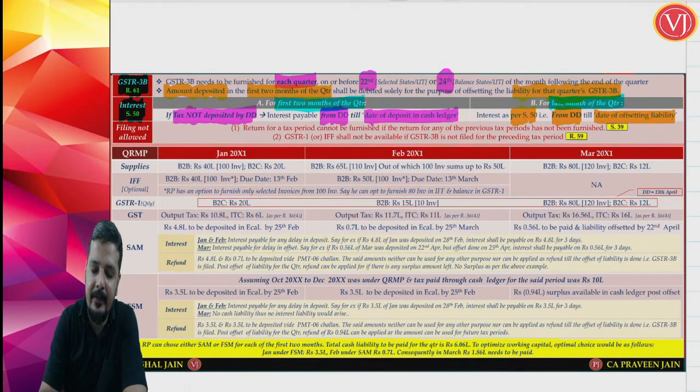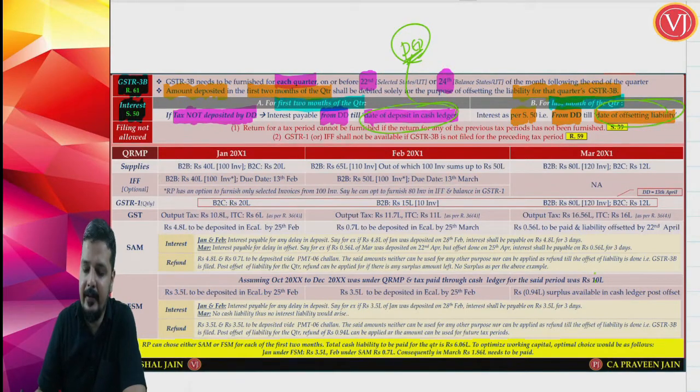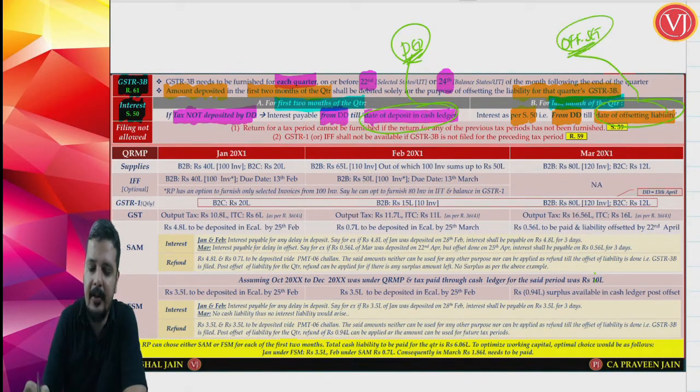The difference is interest will always start from the next date of the due date. For the first 2 months, interest will be till only the date of actual deposit. Whereas in this third month, the last month of the quarter, interest will be till the date of offsetting, not till the date of depositing.